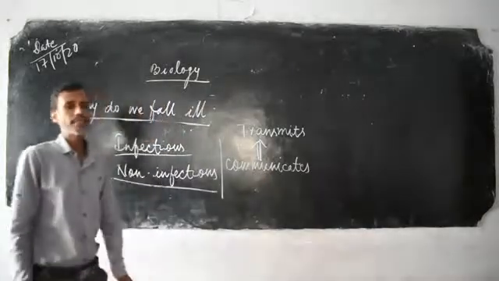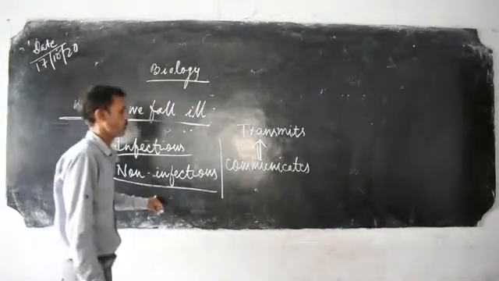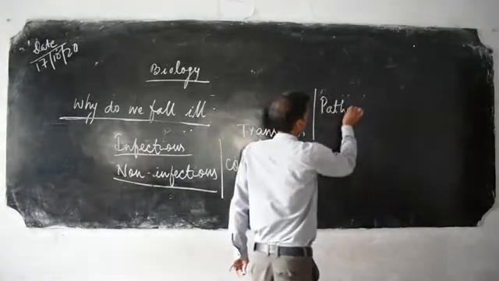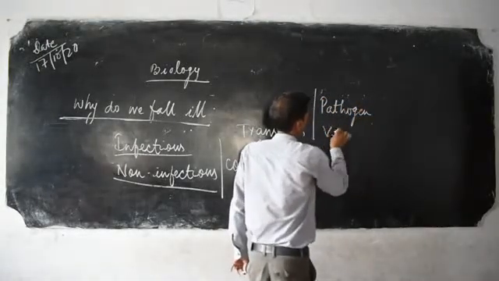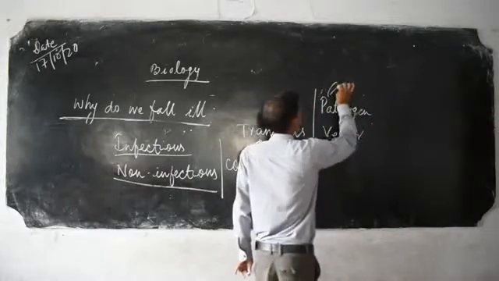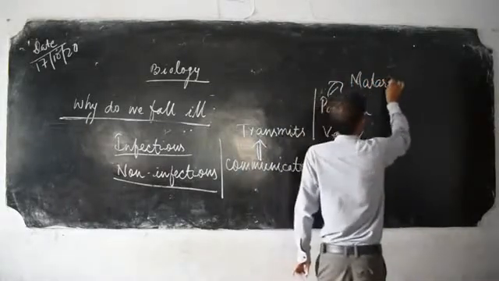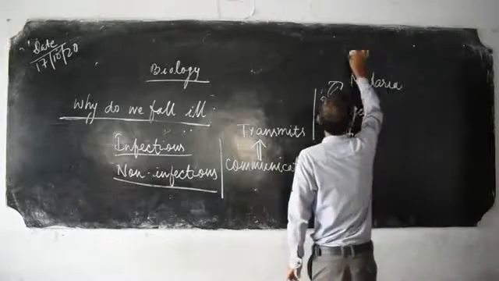For a type of disease, we should know two terms: pathogen and vector. For this we will take an example later, malaria, and protozoa.